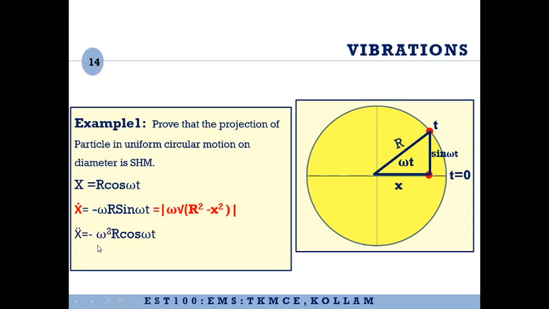X double dot, you will get it as minus omega square into r cos omega t, that is x double dot equals minus omega square x. This is nothing but the governing differential equation for simple harmonic motion. So the expression for displacement has satisfied the governing differential equation of simple harmonic motion. Therefore this is a case of simple harmonic motion.